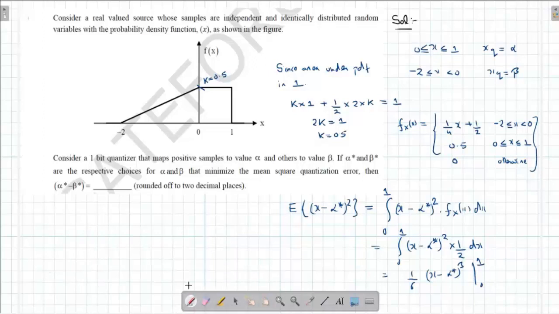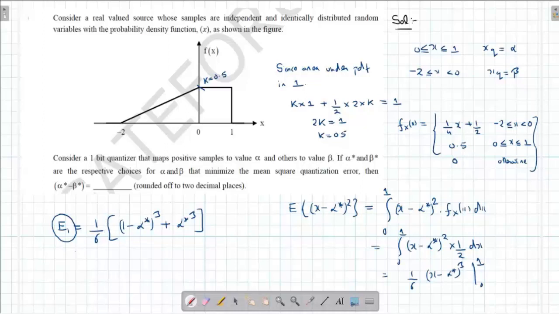This question is from quantization, which we study in pulse code modulation. There we try to see the quantized value. Consider a real valued source whose samples are independent and identically distributed random variables with probability density function as shown in the figure. Consider a one-bit quantizer that maps positive values to alpha and other values, that means negative values, to beta. If alpha star and beta star are the respective choices of alpha and beta that minimize the mean square quantization error, then alpha star minus beta star is equal to how much? So we have to basically find alpha star and beta star. If we get those values, taking the difference and getting the answer is possible.